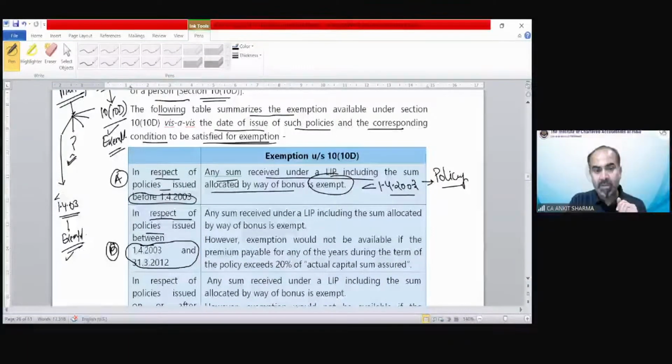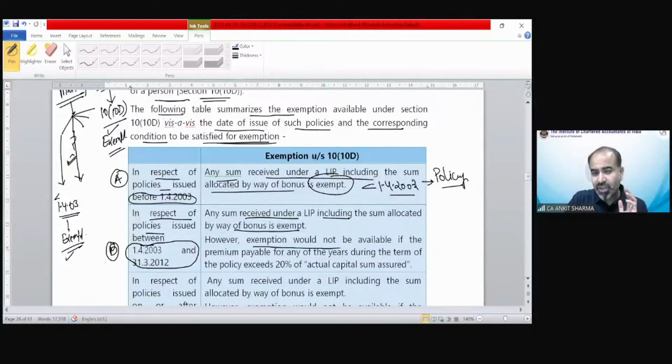This is the second category of section 10(10D), other than death case. Any sum received under LIP, including the sum allocated by way of bonus, is exempt. But now there is a condition. If this condition is fulfilled, then the repayment is going to be exempted.